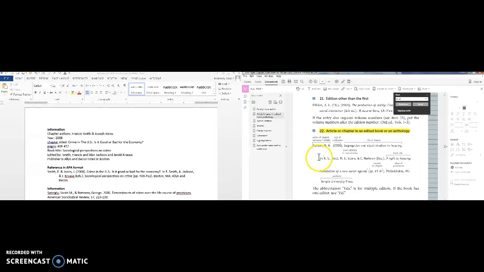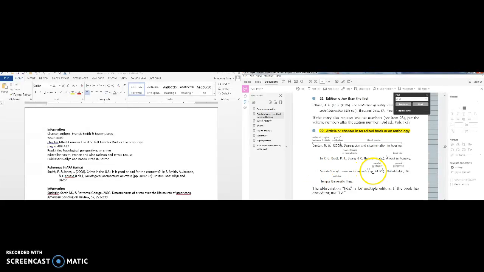So I say in. And here's where APA is a little funny. They reverse it. So here it's last name followed by first and middle initial. Here it's first and middle initial followed by last name to show that it's an editor as opposed to an author. So we list all of the editors. We have an ampersand before the last one. And then we tell the reader that they're editors. If it's only one editor, of course, we leave the S off. And then we give the book title, and the book title is italicized with the same capitalization we saw here. The first word of the title, and this colon signals that this is the subtitle.